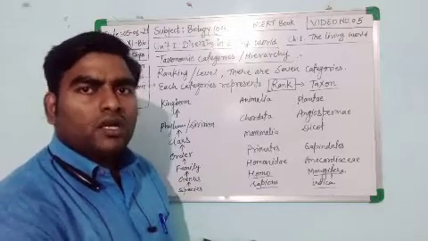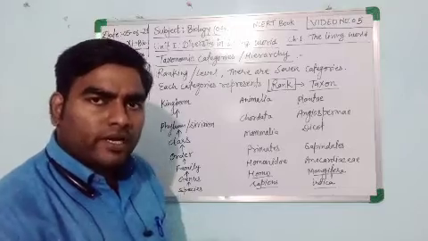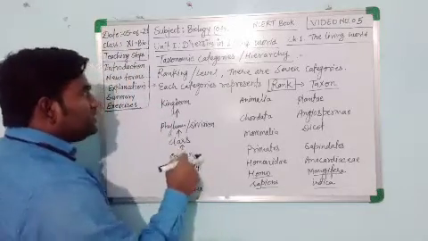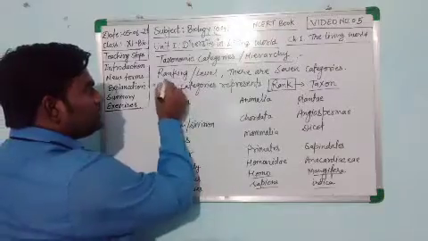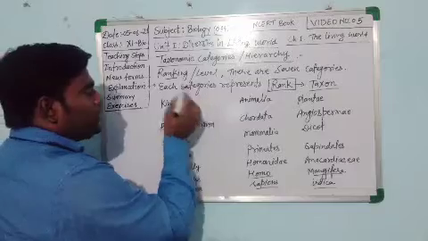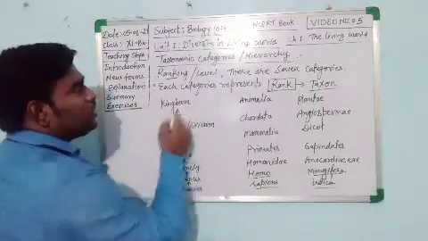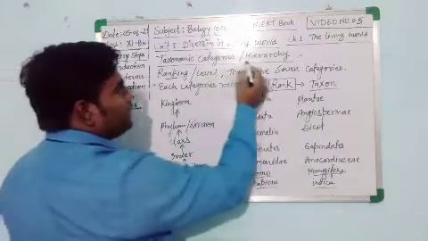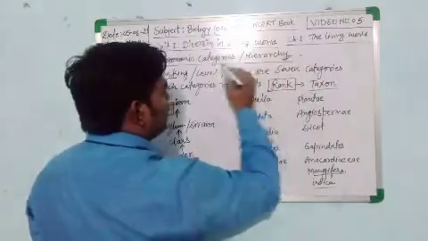So from one step to another step, on the basis of their particular characters, we categorize and provide a ranking system of the organisms, and this level or ranking system of taxonomic category is known as taxonomical hierarchy or category.